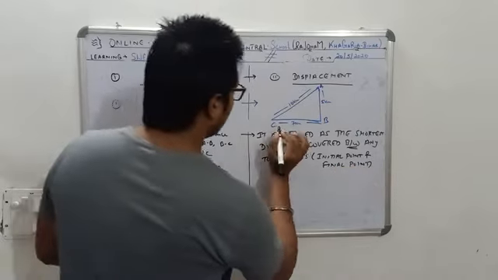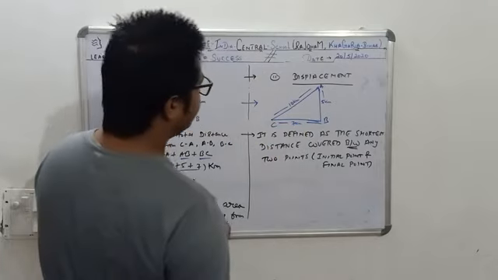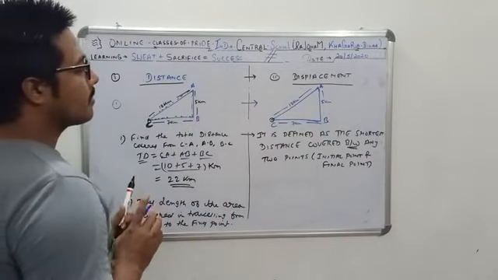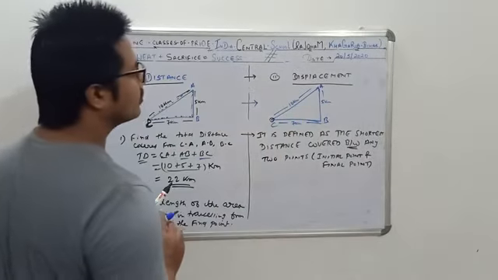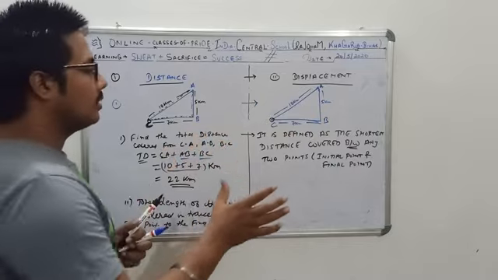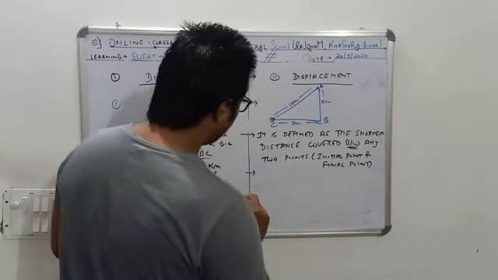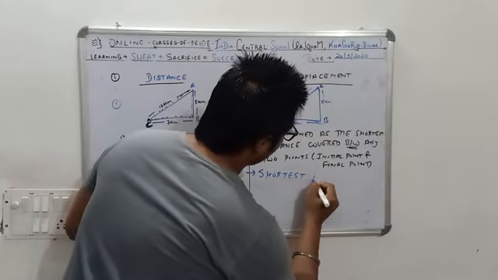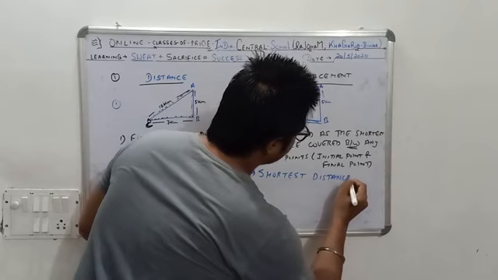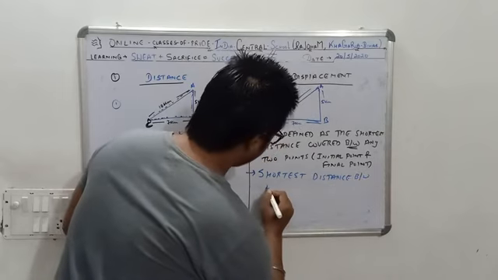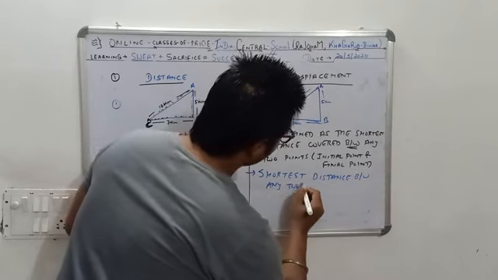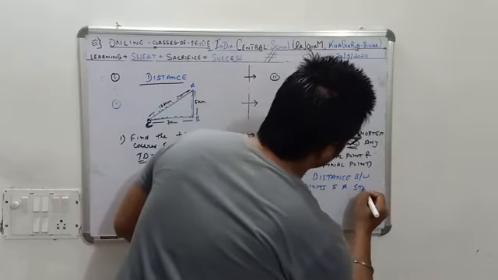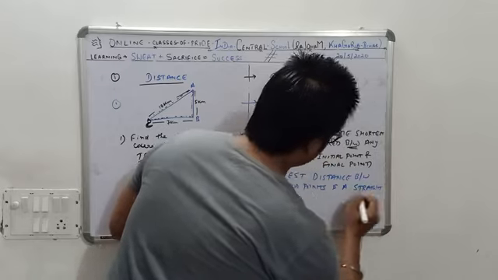For example, if I am starting from C and I have to reach B, okay, what can be the shortest distance? Do remember that the shortest distance between any 2 points is a straight line.